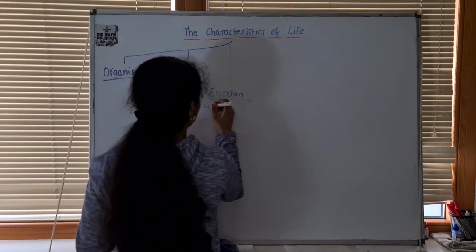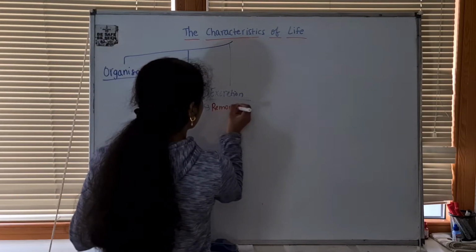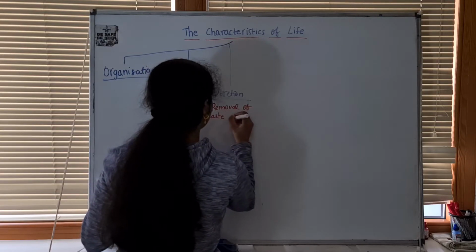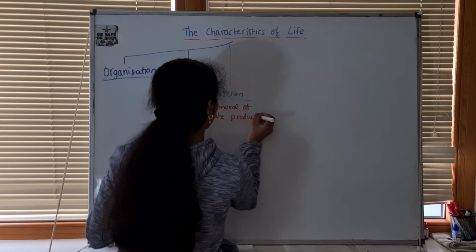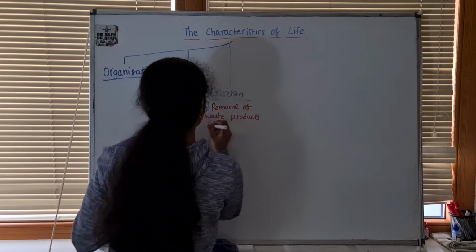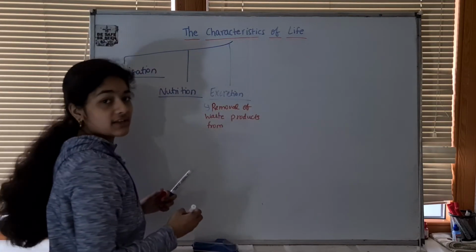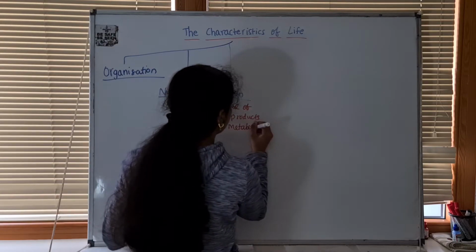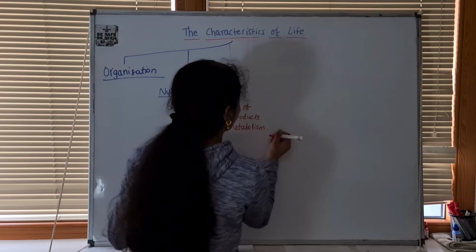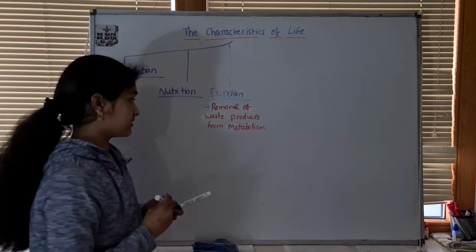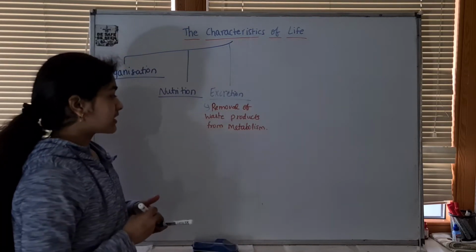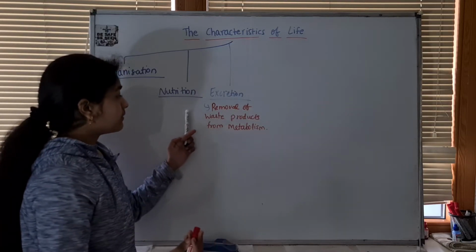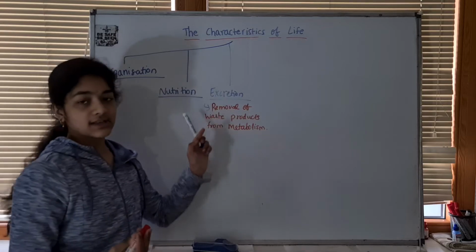So waste products from all the chemical reactions that happen in the living organism. We know what metabolism is: metabolism is the sum of chemical reactions in a living organism. So the removal of those waste products is known as excretion.